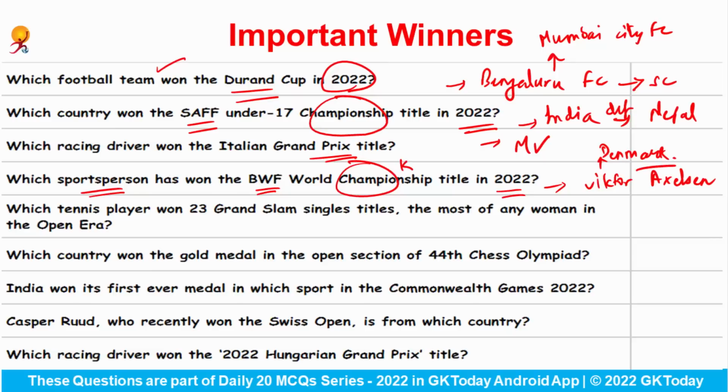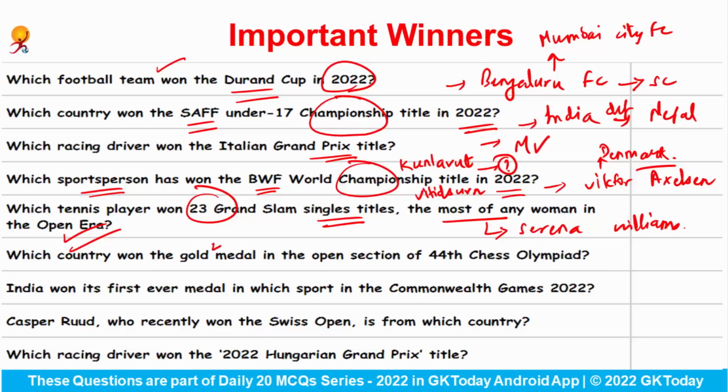So he has defeated Kunlavut Vitidsarn. You have to tell me from which country he belonged to. Which tennis player won 23 Grand Slam singles titles, the most of any woman in the Open era? So the 23 Grand Slam singles titles have been won by Serena Williams.